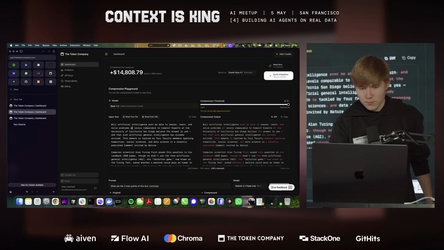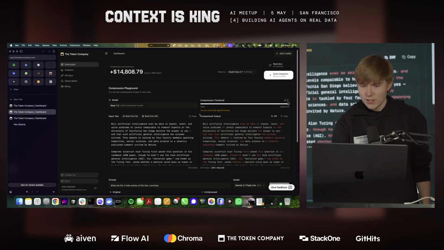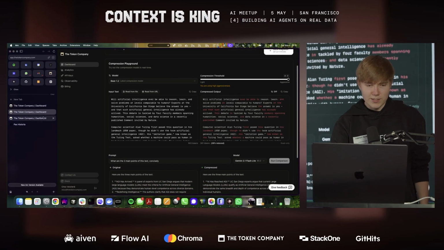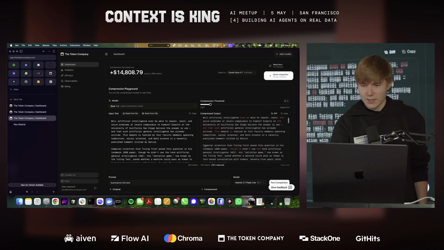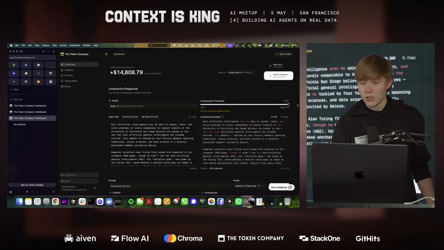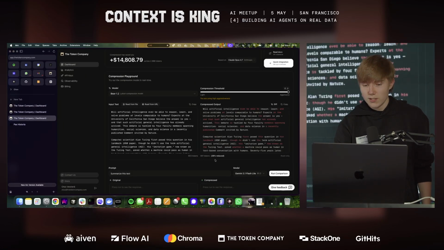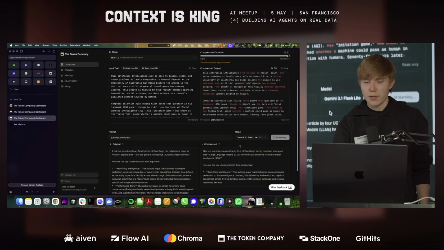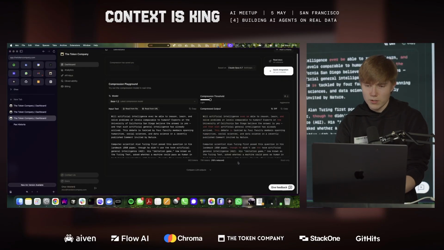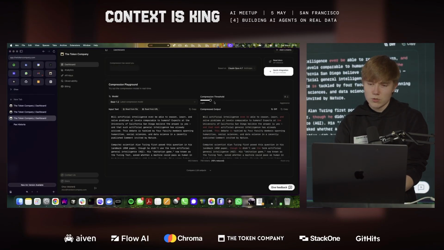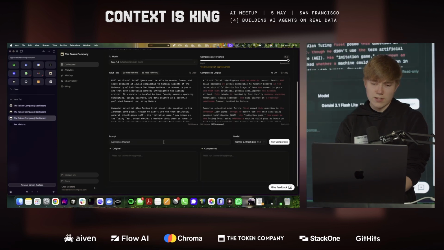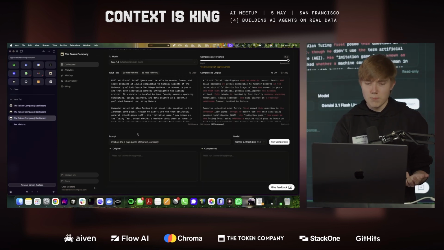So here's just a random text I generated with ChatGPT, asking it to write a text about artificial intelligence. And I can go to a new one. Yeah, here's the exact same text. We can compress it using different aggressiveness levels. Here's where we're compressing it by 38%. Let's run a comparison. I'm going to ask it to actually do this, and let's ask it, what are the 3 main points of this text, concisely?